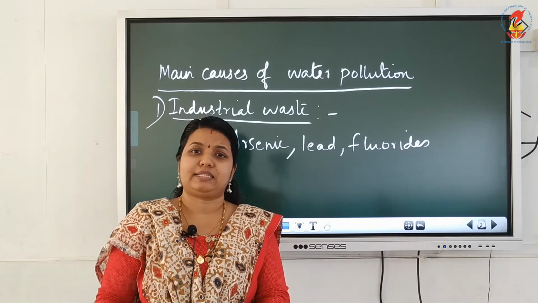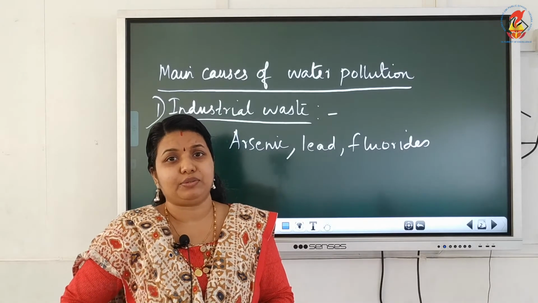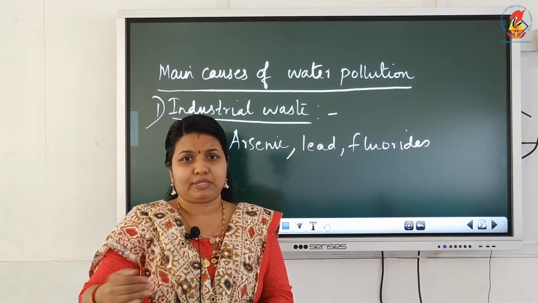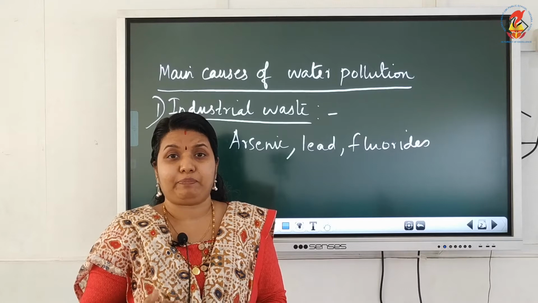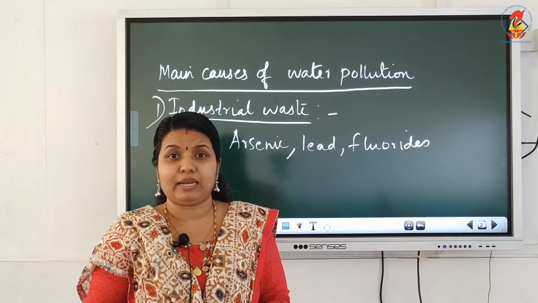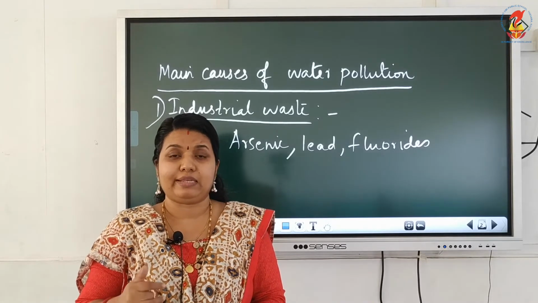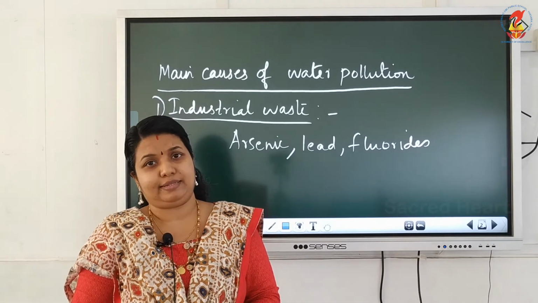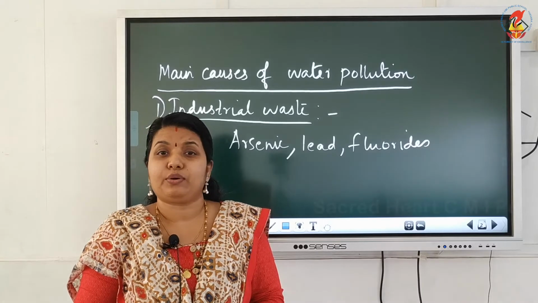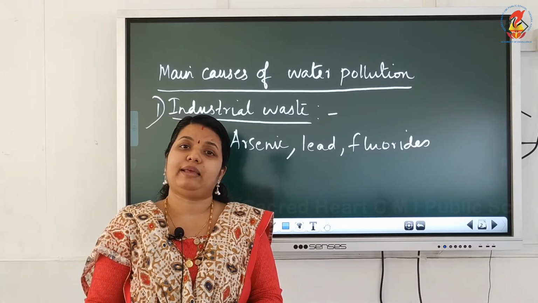Many industries discharge untreated waste materials into water bodies. Examples are oil refineries, sugar and textile mills, paper factories, etc. They cause chemical contamination of water by releasing poisonous chemicals like lead, arsenic, fluorides, etc. And they cause toxicity in aquatic plants and animals.